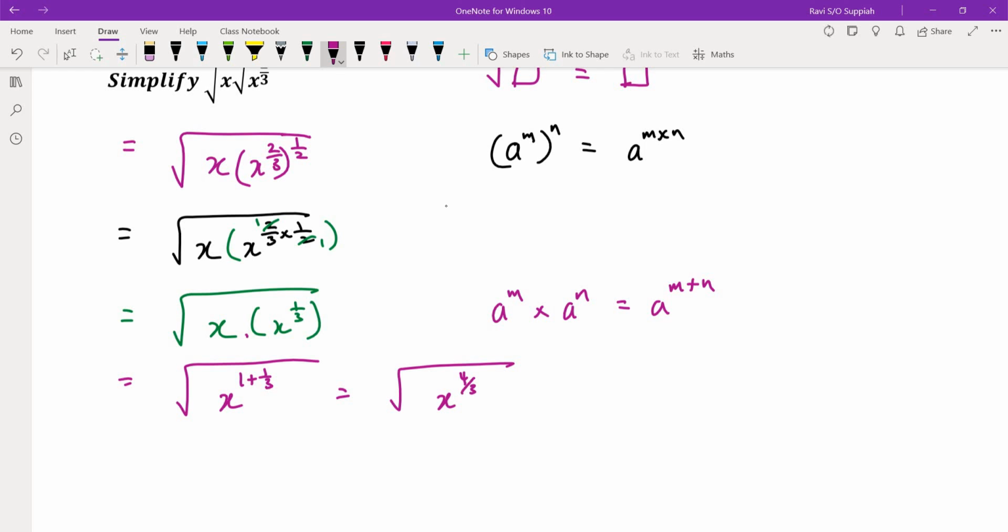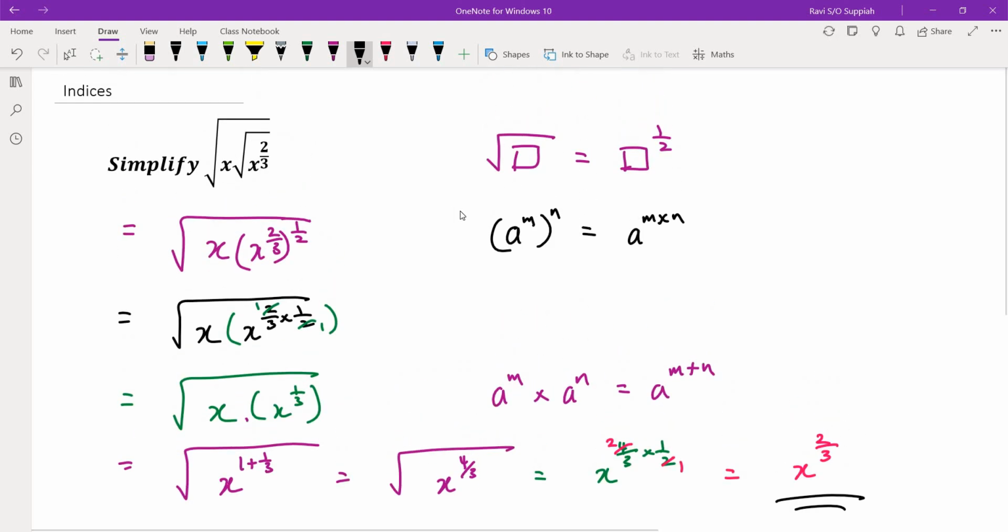And as we saw earlier, a square root is equivalent to the power of half. So this will be x to the power of 4 over 3 times half, and I can simplify this to 2 and 1. So the final answer here will be x to the power of 2/3. So I can simplify the original expression, and the final answer is x to the power of 2 over 3. Thank you. Bye.